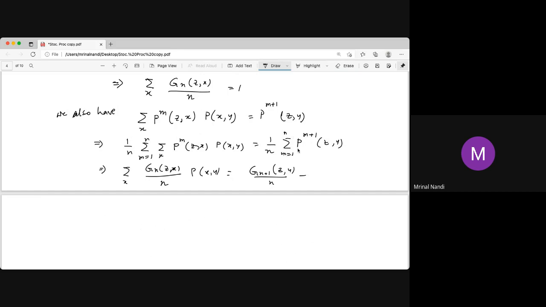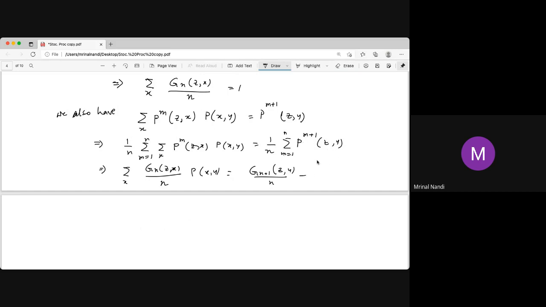Somewhere, if you start from 1, that means it is p2. The summation must be from 1 to n plus 1, but here the summation is from 2 to n plus 1. If you put m equal to 1, it is p2, m equal to 2 is p3, up to m equal to n, which is n plus 1. We need that from 1 to n plus 1. So p1, that is pzy, is not here.